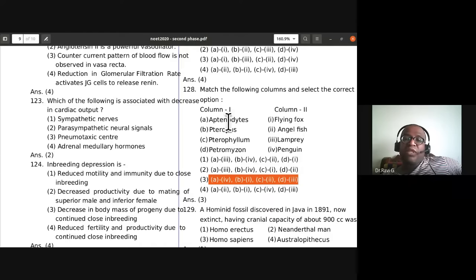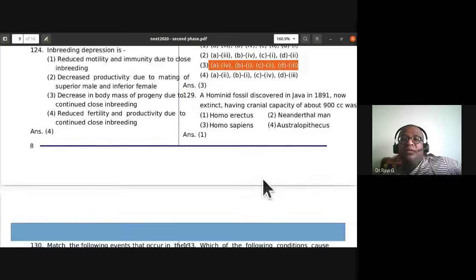Aptenodytes is penguin. Pteropus is the flying fox. Pterophyllum is angelfish. Petromyzon is lamprey. So the third option is correctly matched.